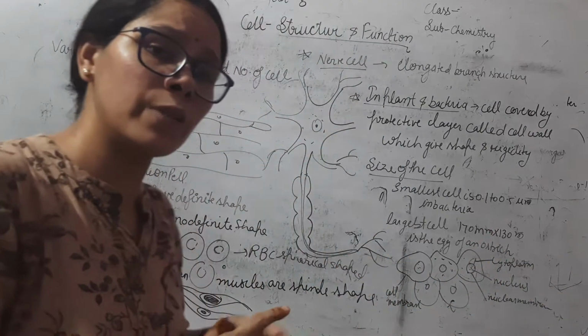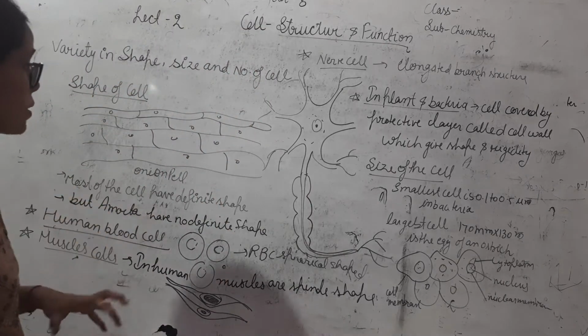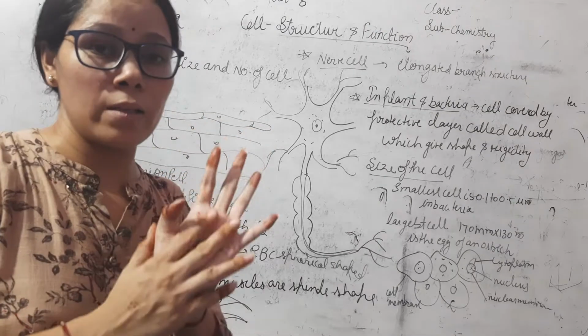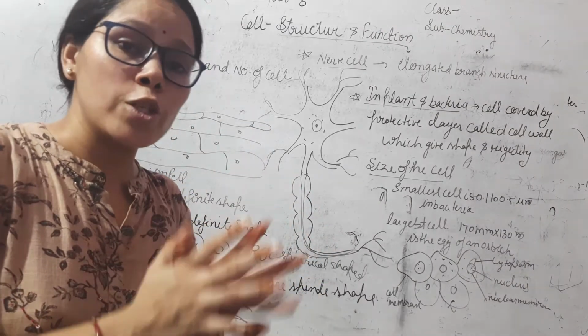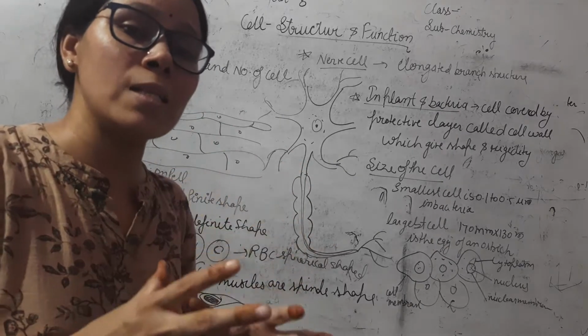Now in today's class we discuss shape and size of the cells. First we talk about the shapes. Different types of shapes of cells are present. In some living organisms, the shape of the cells is definite, but in some organisms, the shape of the cells is indefinite.